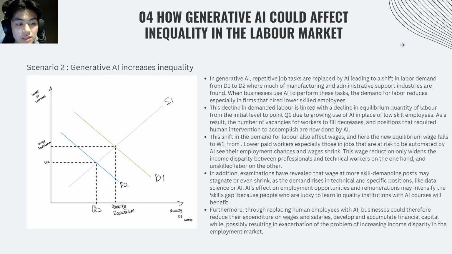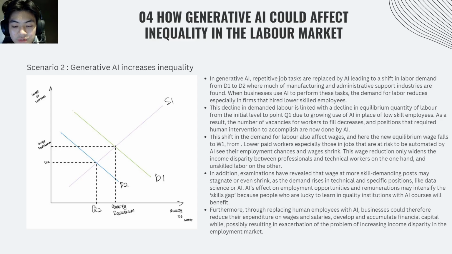Moving on to the second scenario, generative AI increases inequality. As AI automates repetitive tasks, the demand for low skilled labor declines, leading to a leftward shift in the demand curve for low skilled jobs. This leads to lower wages and fewer job opportunities for workers in lower skilled positions, which exacerbates the inequality.